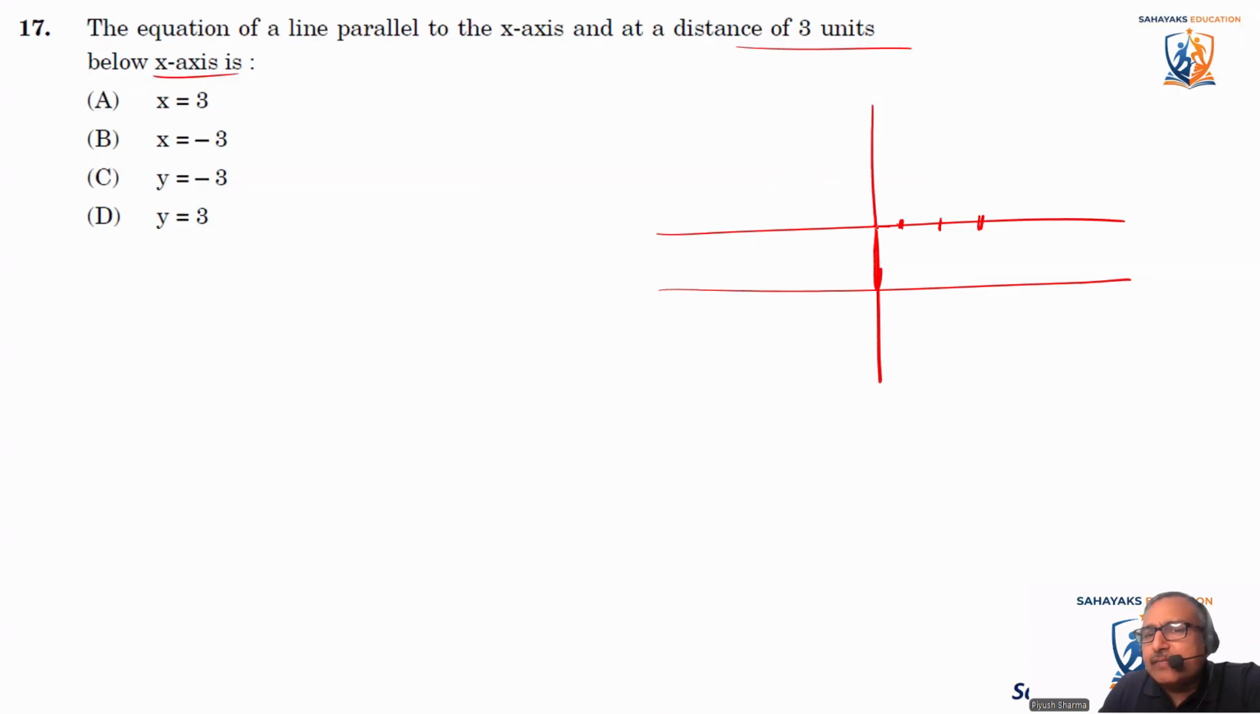The value of y is not changing, because when I say y, that is the distance from the x-axis. When I say the coordinate or ordinate, ordinate means the distance from the x-axis. That means they said the distance should be 3 units below the x-axis. That means -3.